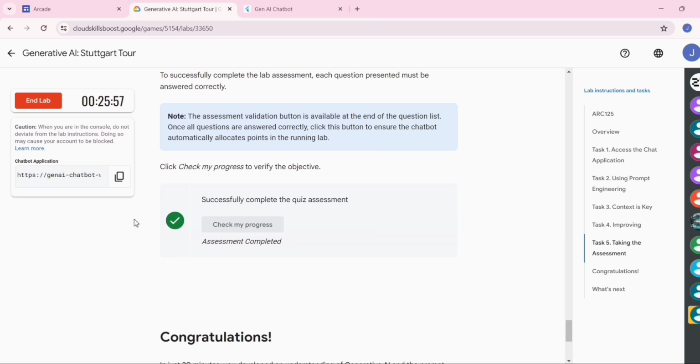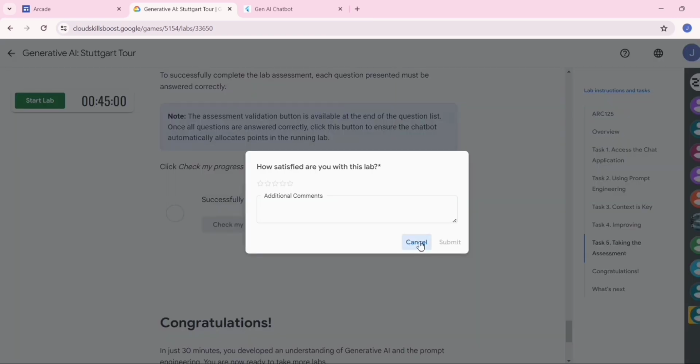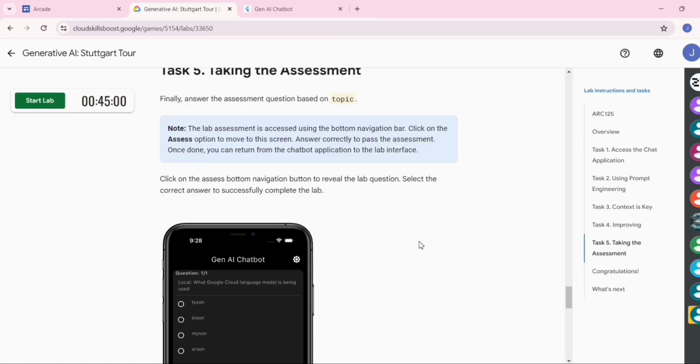So finally we get a green tick. Now you can end this lab. Now click on the end lab button. So we have completed this lab.